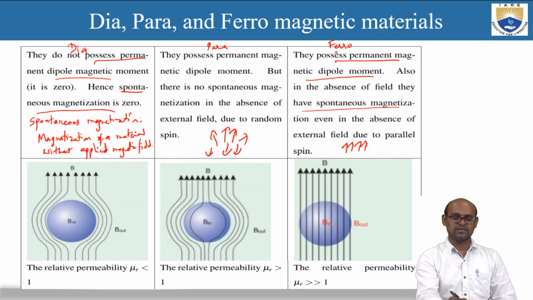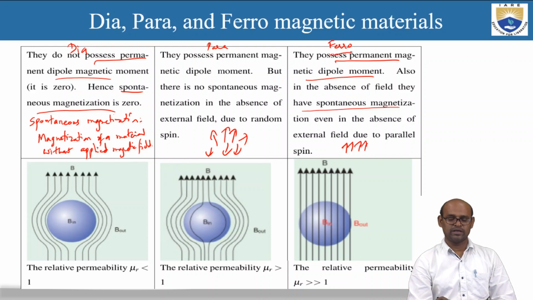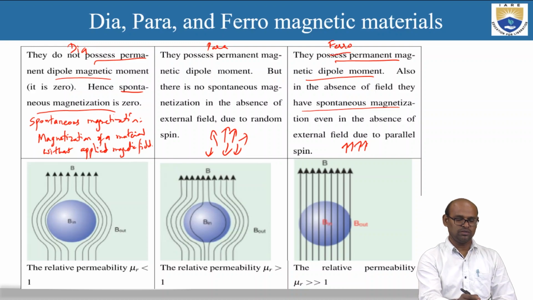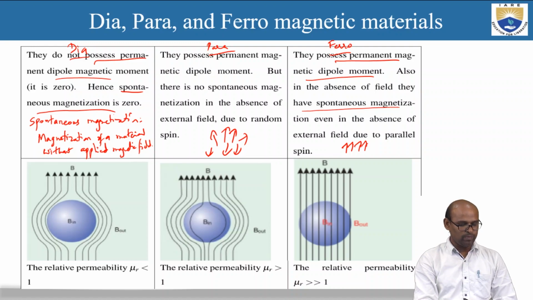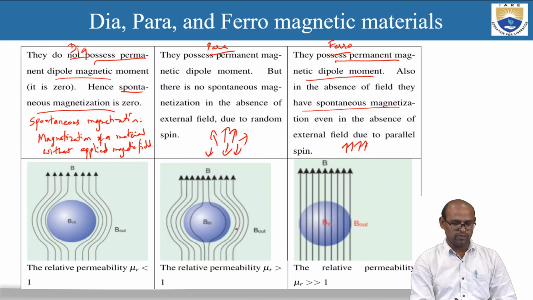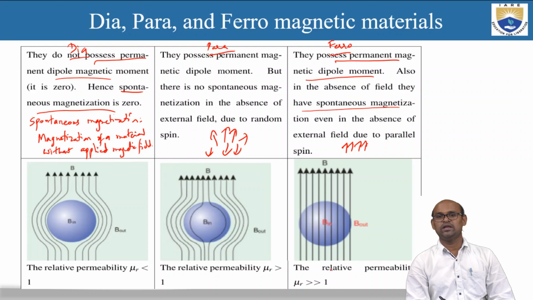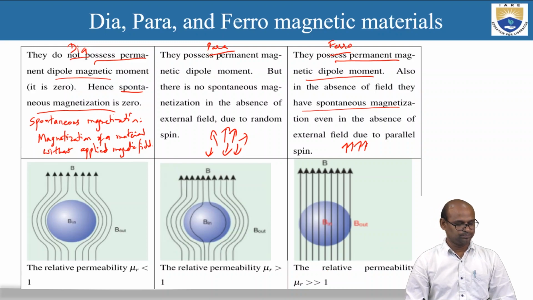So spontaneous magnetization: ferromagnetic materials do have spontaneous magnetization, para do not have, and dia also do not have. Okay, and the reasons we have discussed. The relative permeability mu r is less than 1 for diamagnetic materials, whereas the relative permeability is greater than 1 for paramagnetic materials, and also very large for ferromagnetic materials.